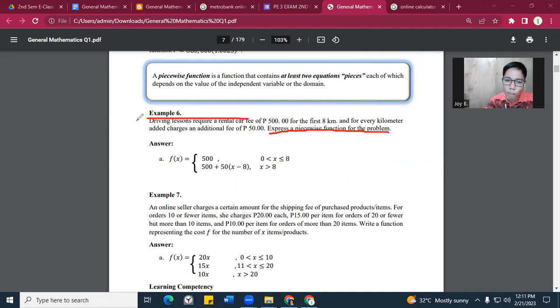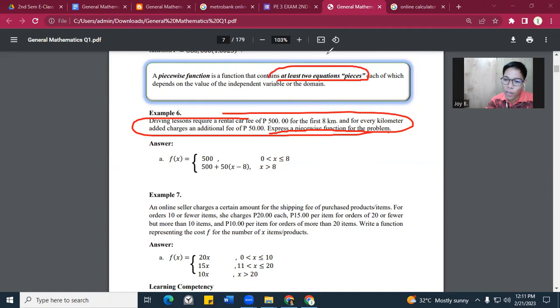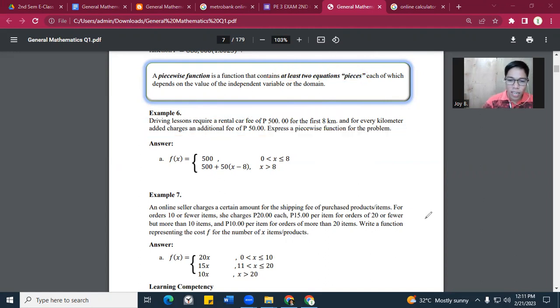So, gagawa natin ito ng piecewise function. Again, what is a piecewise function? It means a function that contains at least two equations or pieces. Meron tayong dalawang equation. Okay, now before we start, let's have here the signs of greater than and less than. Okay, remember what sign is this?